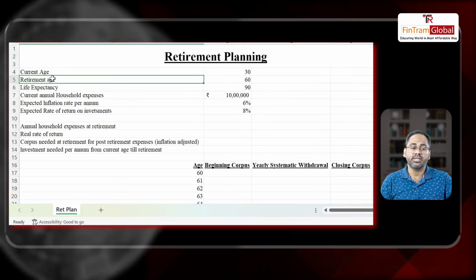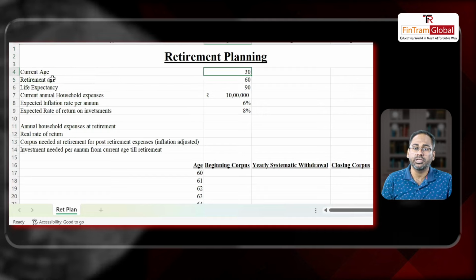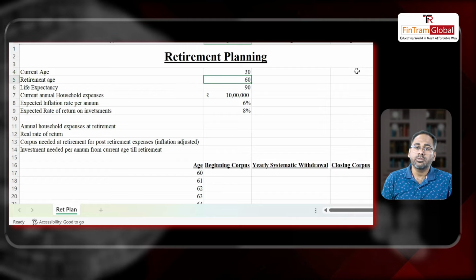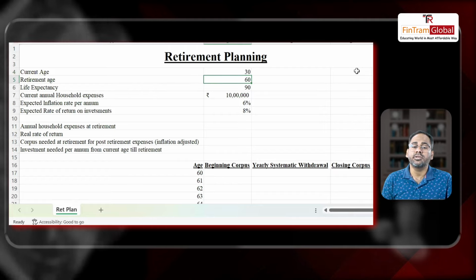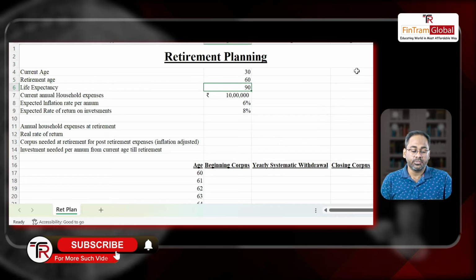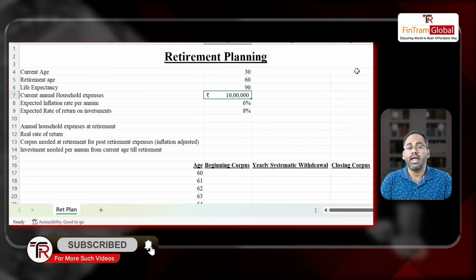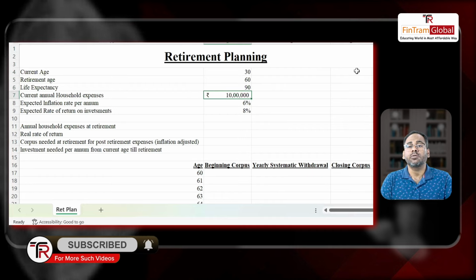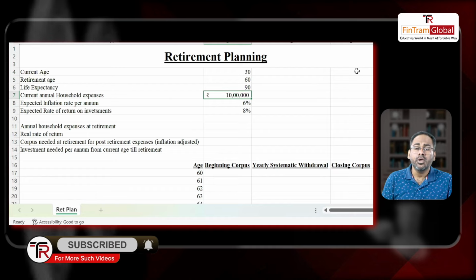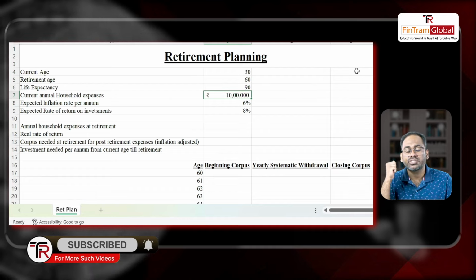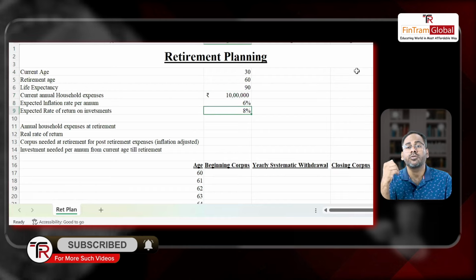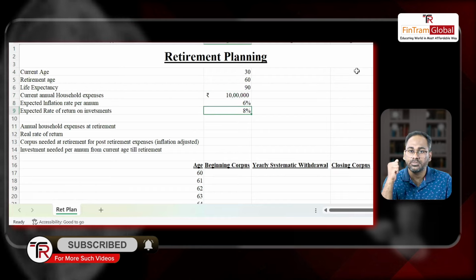What is the current age? Let's understand a person is currently aged 30 and he's going to retire at 60. Another thing is that he's going to live till 90. The life expectancy for that person is 90 years of age. Current annual household expenses at age 30 are 10 lakhs per annum. Let's assume that. And the annual rate of inflation is 6%, right? And the rate of return for this person is 8% per annum.